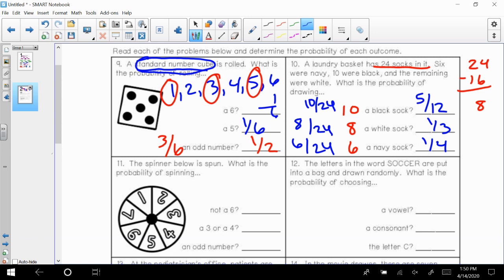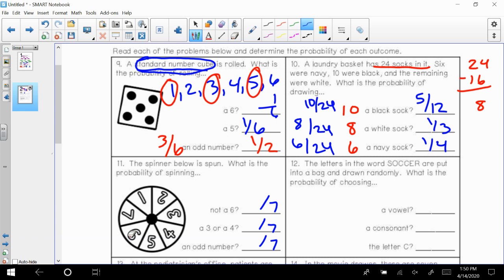And number 11, the spinner is spun. What's the probability of spinning? So I need to see, it looks like I have 7 choices again. I think it's highly likely that my denominator will be 7 in all of these. What's the probability of getting not a 6?